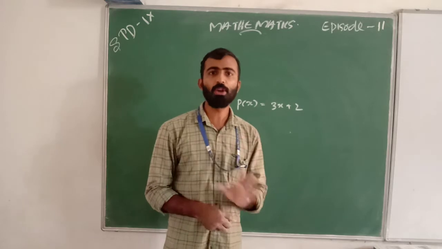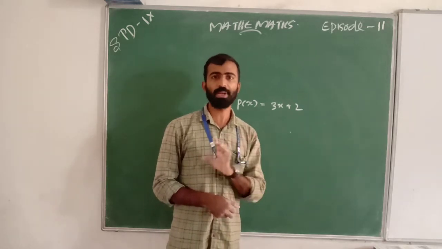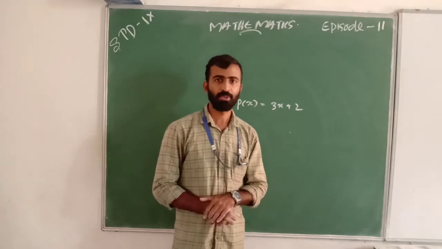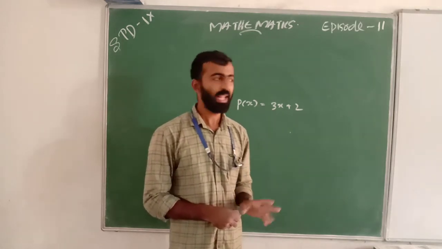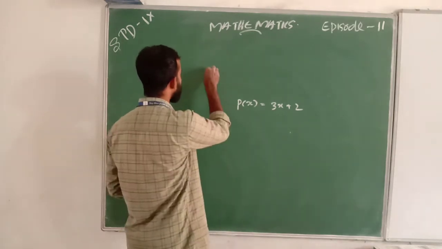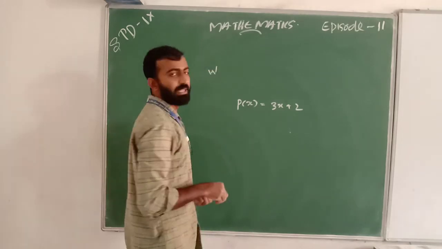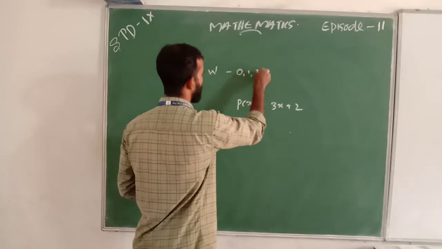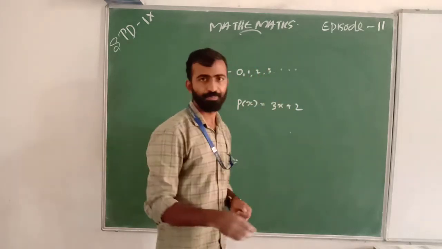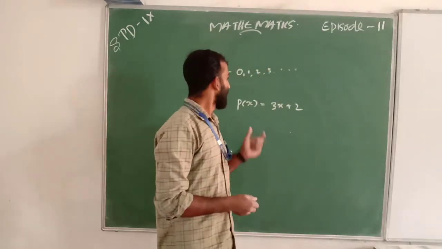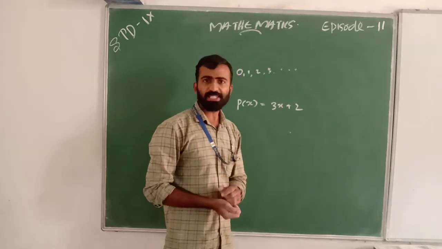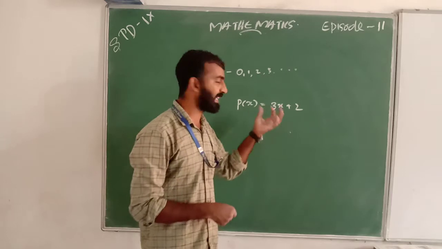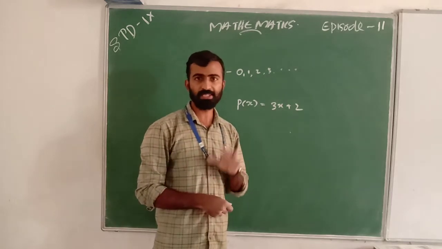What are whole numbers? 0, 1, 2, 3, etc. We represent them as W. Here, what is the variable? In p of x, x is the variable.